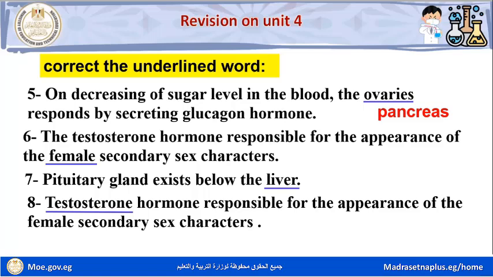Question number 6. The testosterone hormone responsible for the appearance of the female secondary sex character. The testosterone hormone responsible for the appearance of the male secondary sex character.